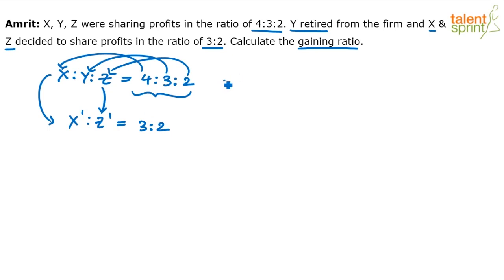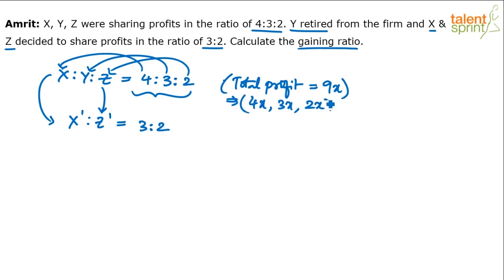Or, let's assume that total profit is 9 parts. If you don't want to go with numerical values, you can always assume that total profit is 9 parts. Total profit is equal to 9x, let's say. So X gets 4x, Y gets 3x and Z gets 2x. 4x, 3x and 2x.